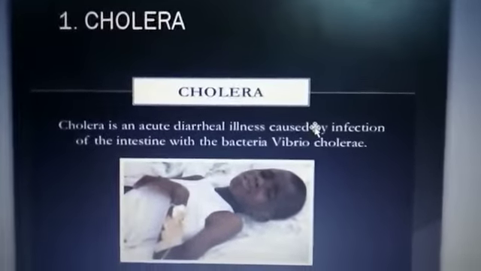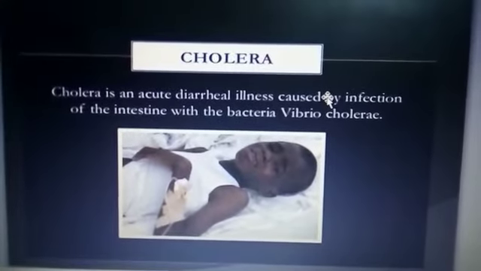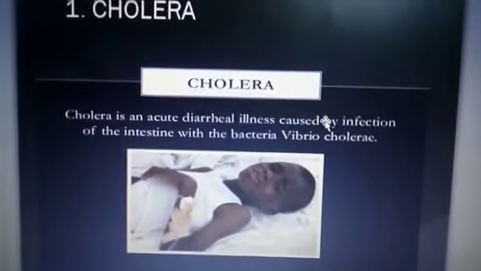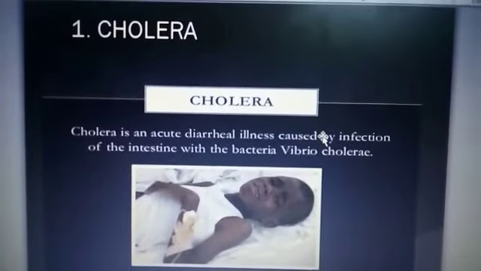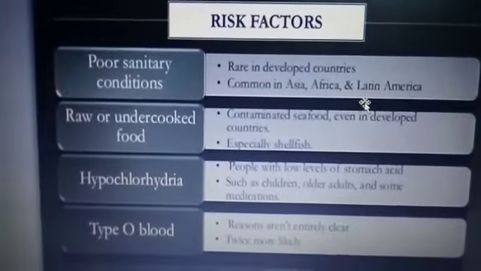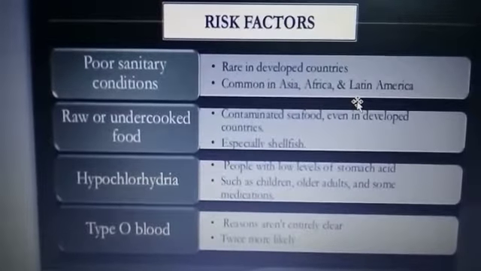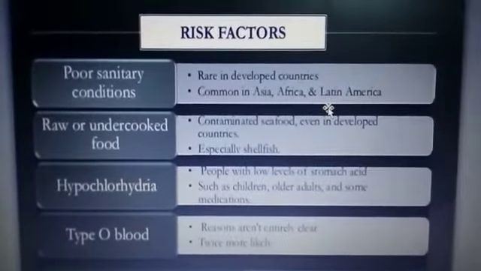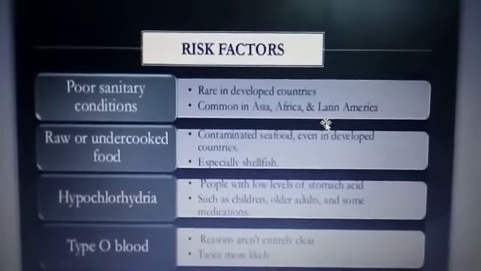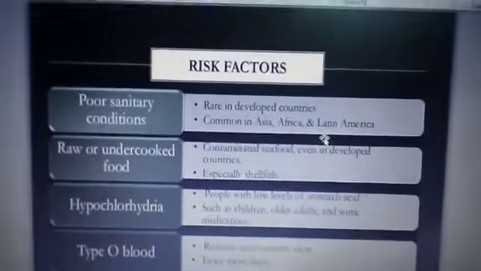So let us see cholera. Cholera is an acute diarrheal illness caused by infection of the intestine with the bacteria Vibrio cholerae. In the PDF notes, you can read more information about cholera. Then, what are the risk factors? Poor sanitary conditions, raw and undercooked food, hypochlorhydria, then O type blood. Among these, type O blood is what people usually say, but there is no scientific relevance.